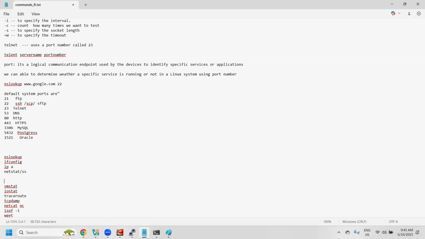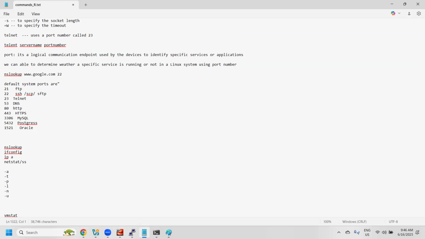The syntax is hyphen a, hyphen t, and hyphen p. For example, if you want to know whether a particular port is opened or not, use netstat -atp. A means all, T means TCP. There are two types of protocols, TCP and UDP. To display all TCP protocols, use -atp; sometimes we also use -l and -a, and -u means UDP protocols.